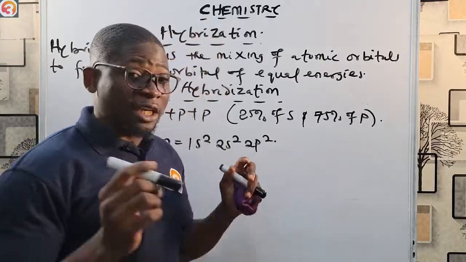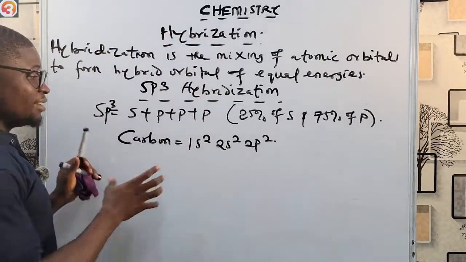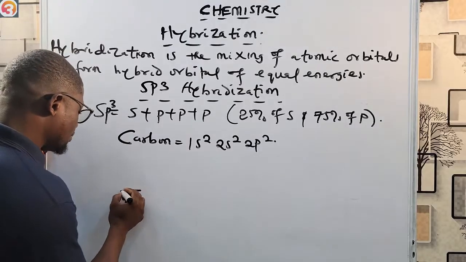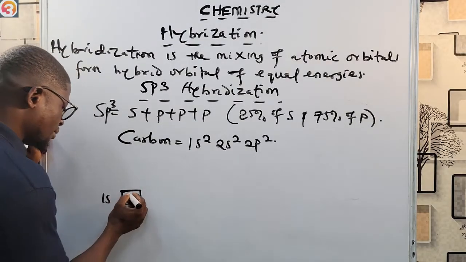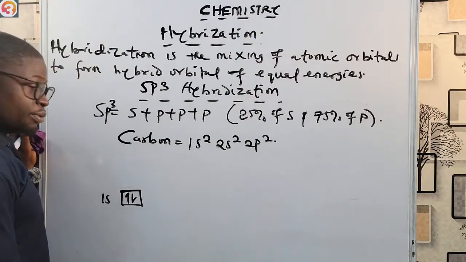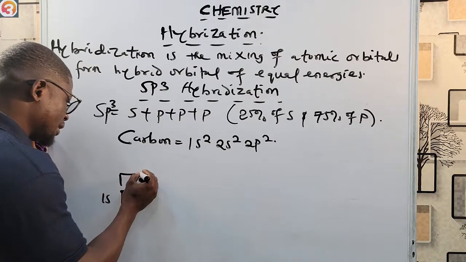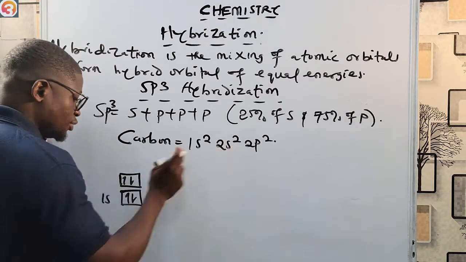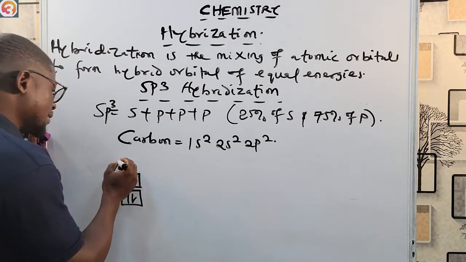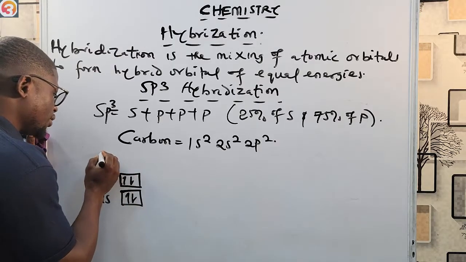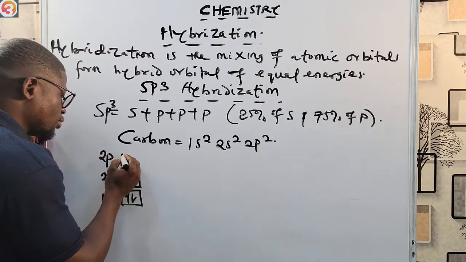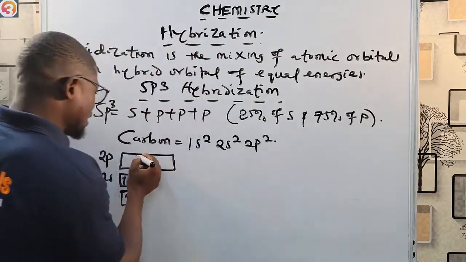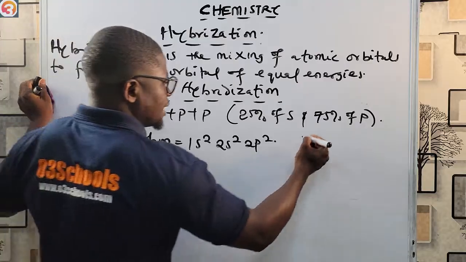Now if I'm going to use the electron box diagram, the ground state electronic configuration of carbon can be drawn like this. First box, the 1s orbital, has 2 electrons with opposite spins. Then the 2s orbital, which is higher up, also has 2 electrons with opposite spins. For 2p, we have 3 degenerate orbitals: px, py, and pz.